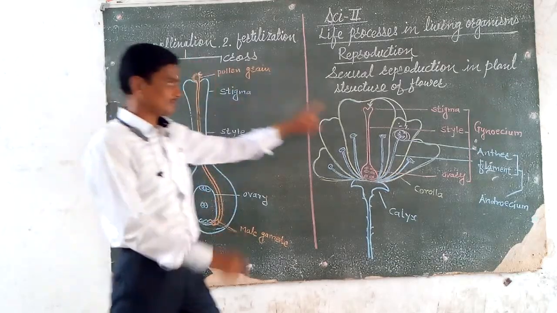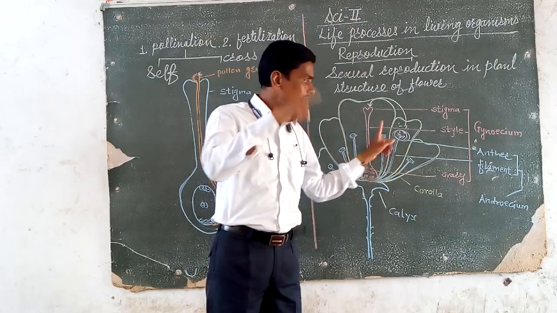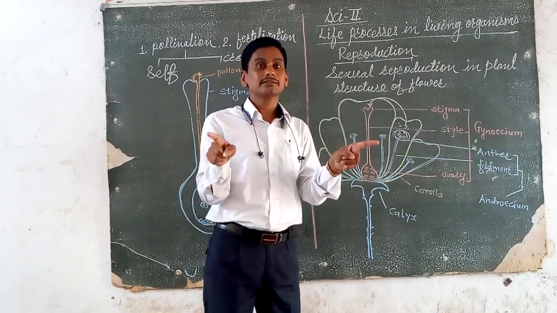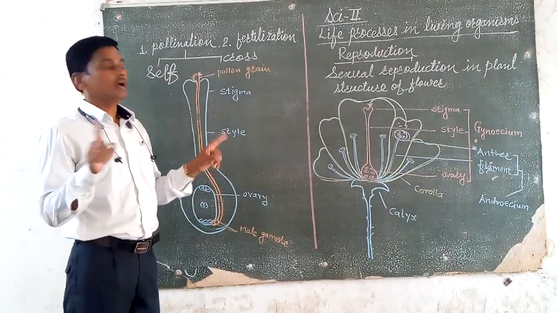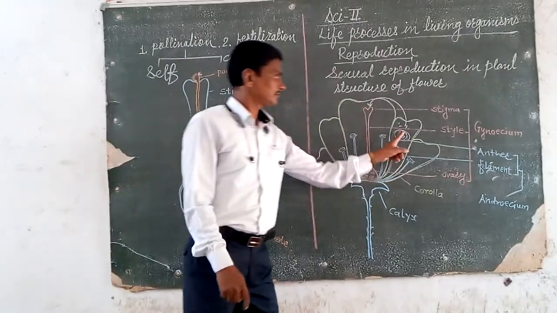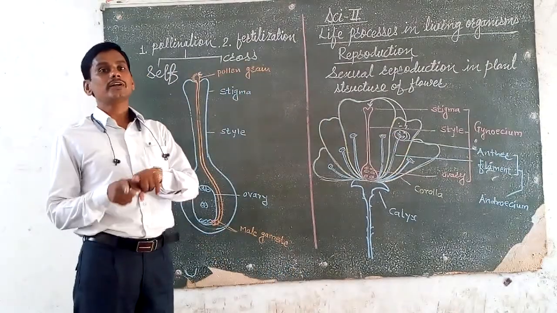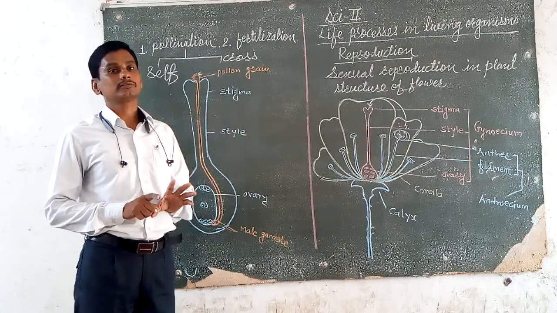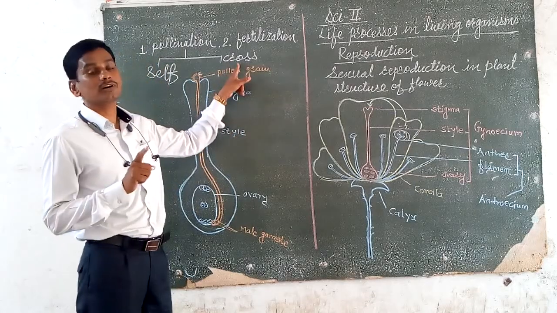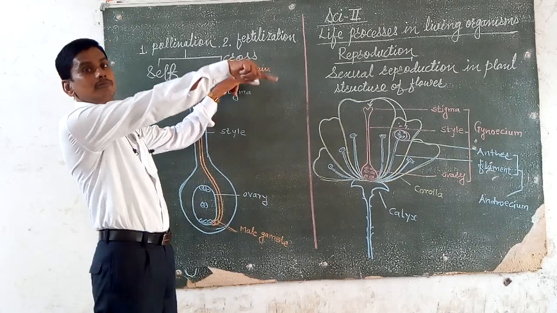Transferring the pollen grains from anther to stigma, from one flower to another flower in the same plant, is self-pollination. And in cross-pollination, the pollen grains are transferred from anther to stigma from one flower to another flower of another plant.